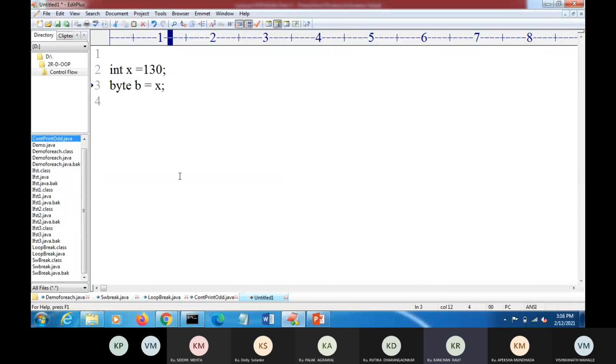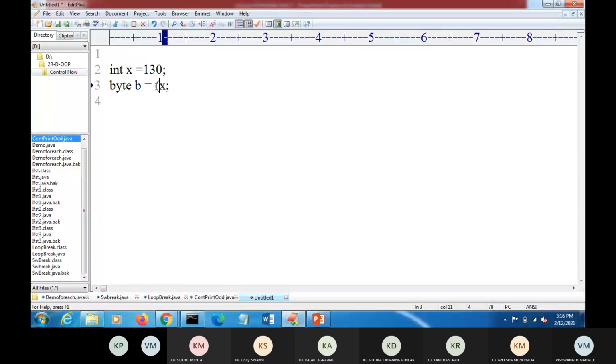We will get some error, because x is of integer type and b is byte type. Integer will take 4 bytes of memory, and byte will take only 1 byte of memory. So we are unable to put a bigger value into the smaller memory. This is only 1 byte and this is 4 bytes. So here we can do this, but programmer effort is required. The programmer explicitly has to convert this integer into byte and then assign it to the byte variable. So here casting is required.